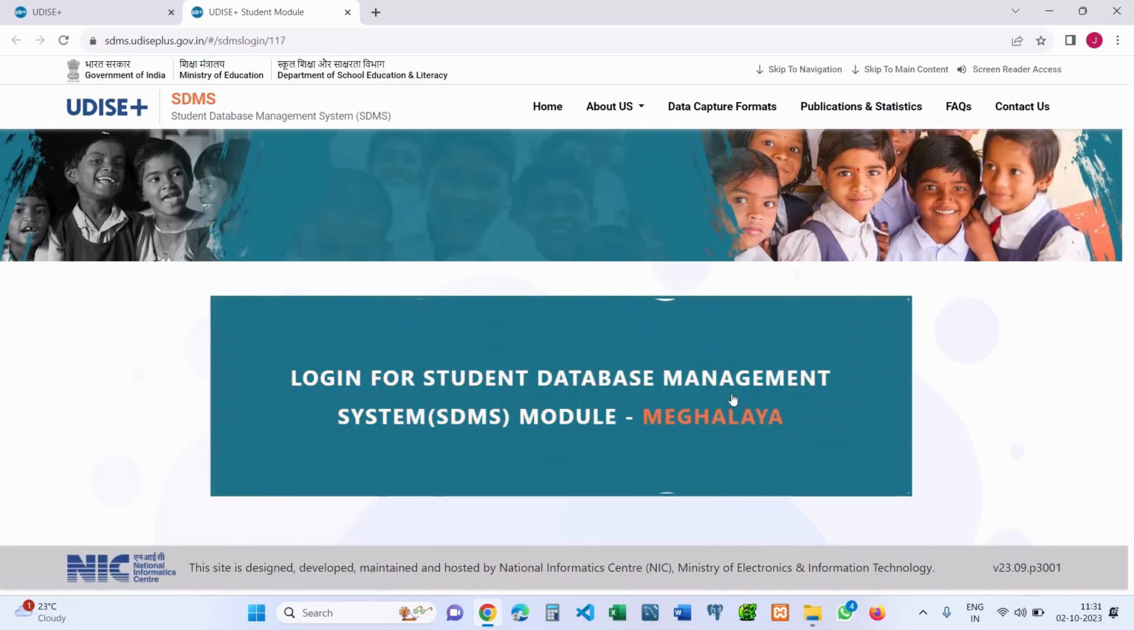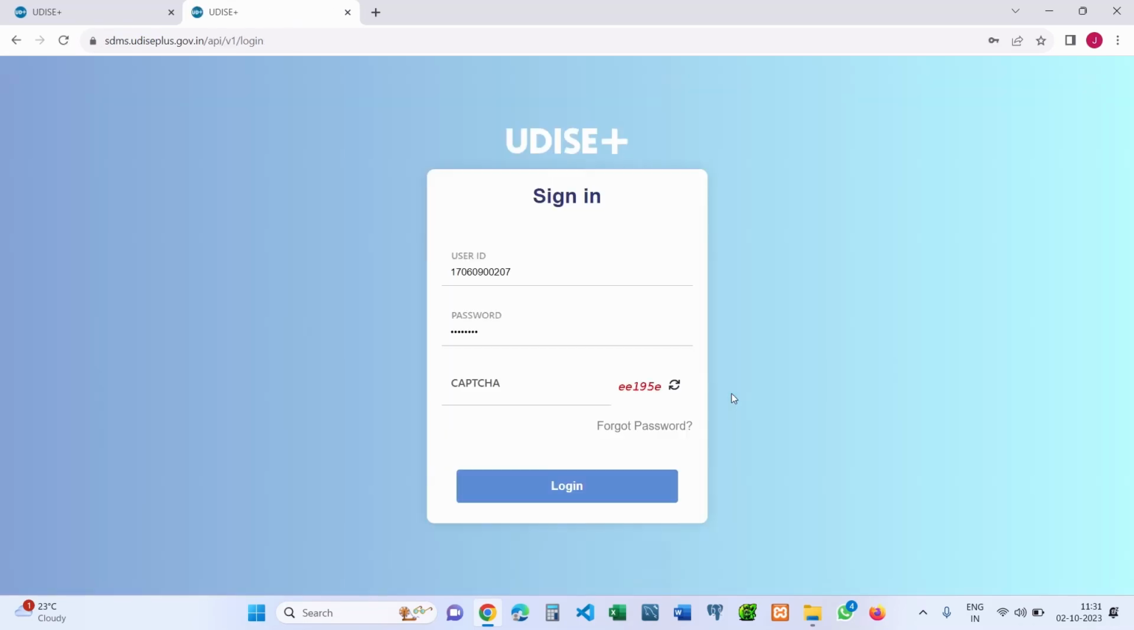To do this, schools have to log in to the SDMS portal using their login credentials. And if the schools do not have the credentials, then they can get them from the block mission coordinator or the district mission coordinator, Samagra Shiksha office.